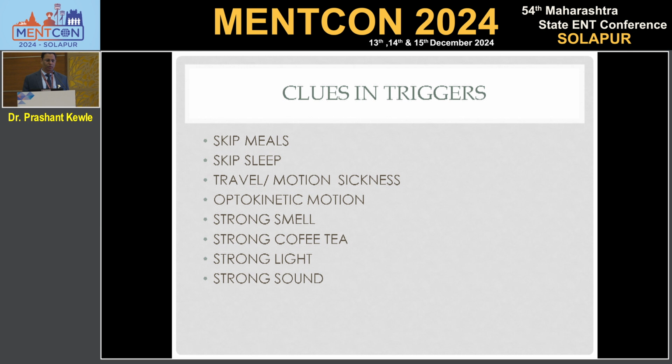Many triggers are there for the irritations: skipped meals, lack of sleep, excessive traveling. Some people, after a hectic day, do have episodes of this migraine. Optokinetic motion we have seen: when they see a busy or checks pattern, or a stripe pattern, that may induce this kind of vertigo. Strong smell of coffee, tea, strong light, because of involvement of the limbic system. So all these features are triggers, they will induce this vertigo.